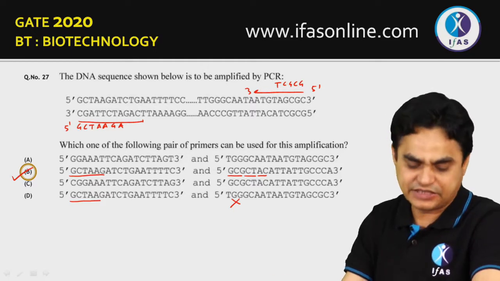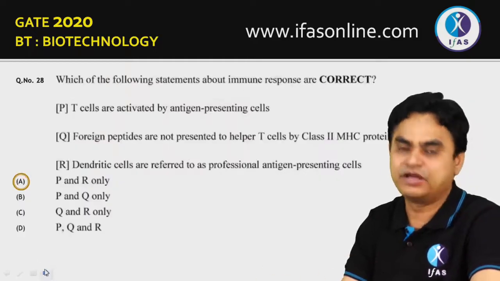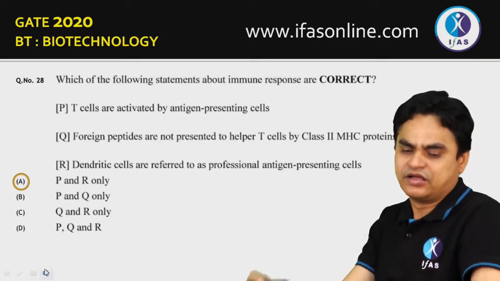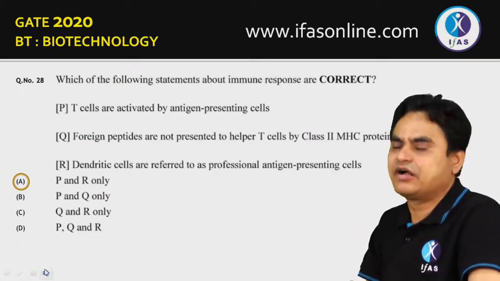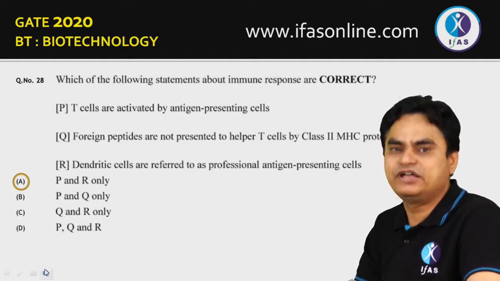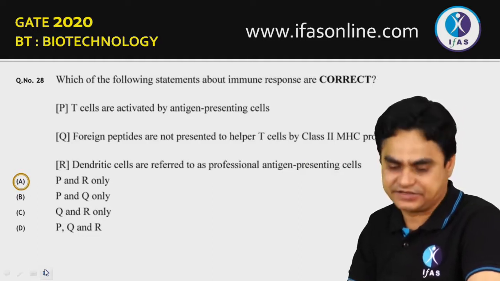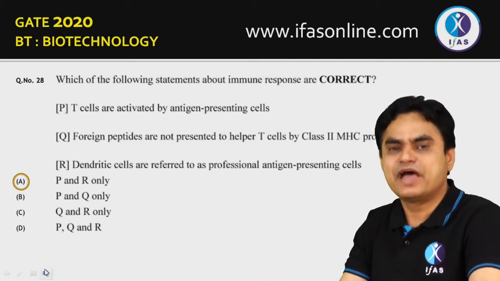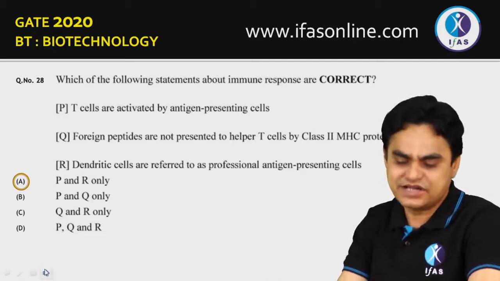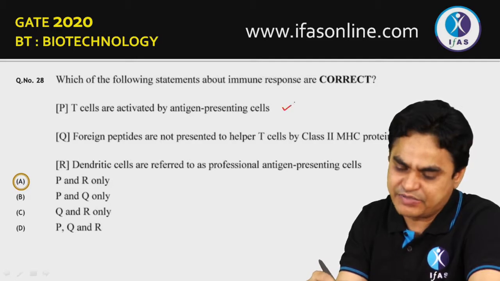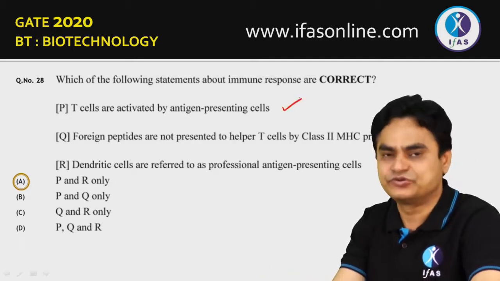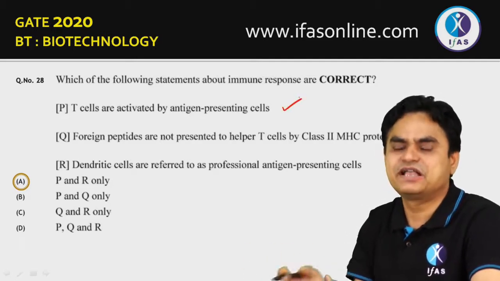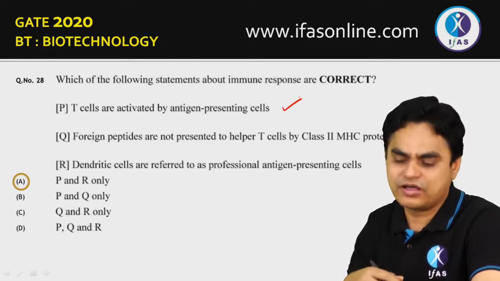Moving to the next question, question number 28. Some statements are given about the immune response, and you have to identify which statement is correct. The first statement is T cells are activated by antigen presenting cell. Yes, that's true. T cells are activated by an antigen presenting cell. That's true. The antigen presenting cell could be a macrophage, dendritic cell, or even B lymphocytes.